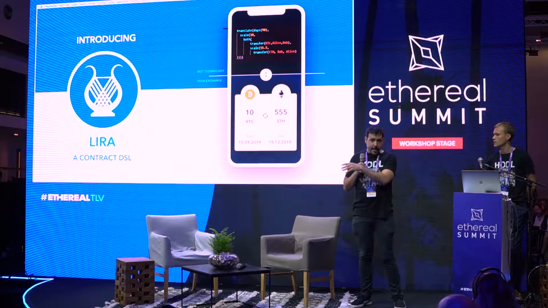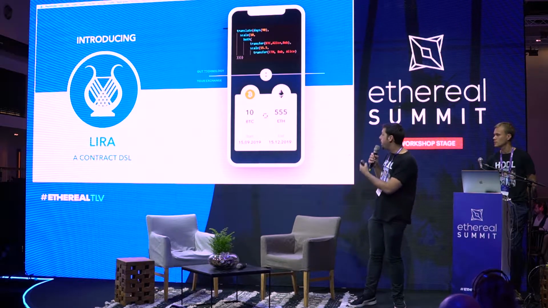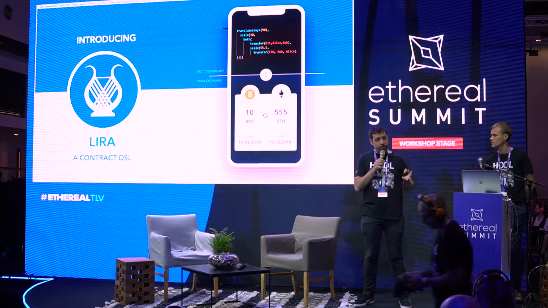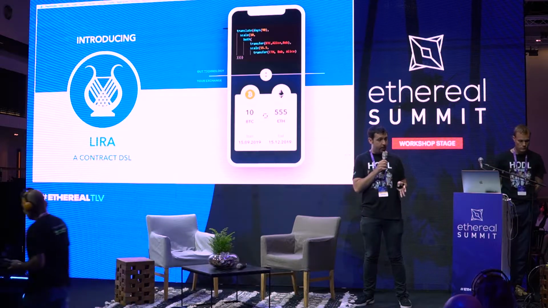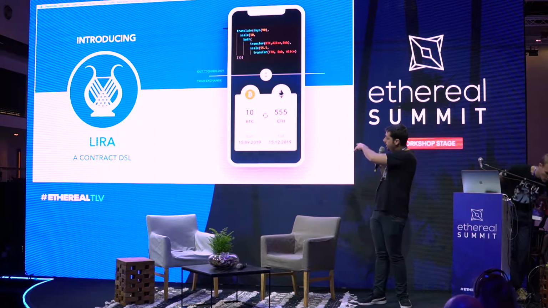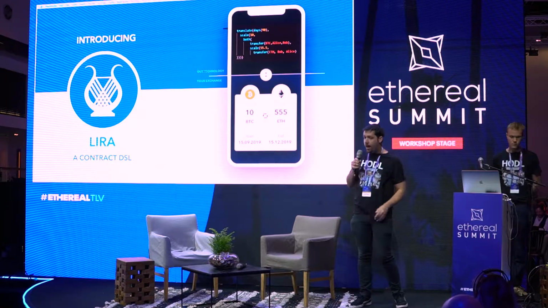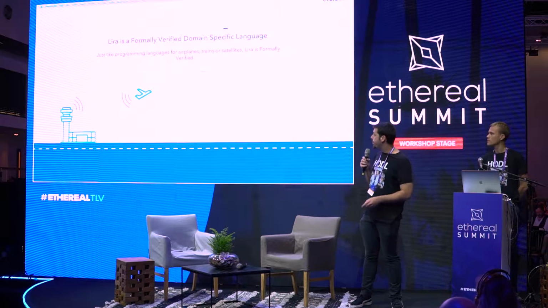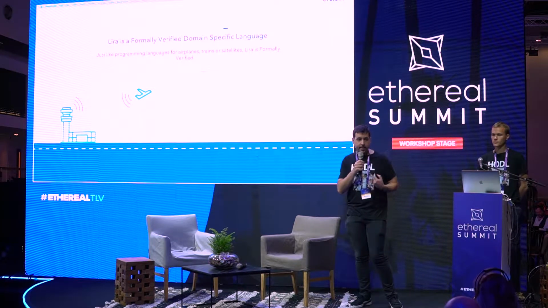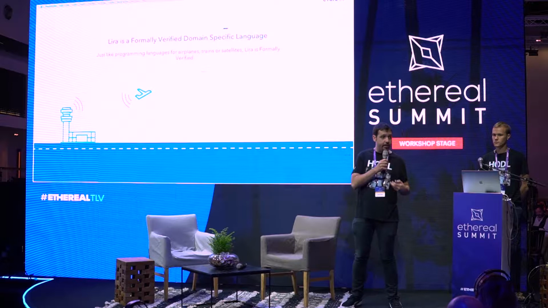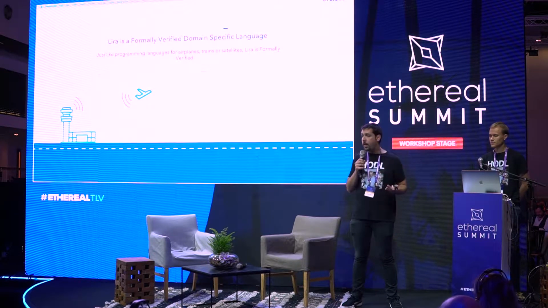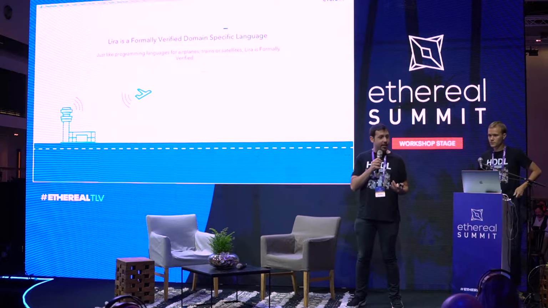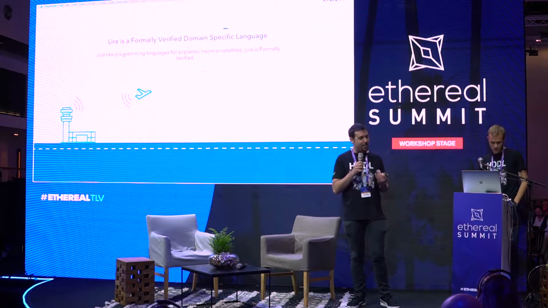We ran through a quick example here. I'm going to move a little bit forward, but the main point is that the code you see upstairs, the 6th line of code, is a formally verified contract language that actually creates that derivative, 10 Bitcoin to 555 Ether, in 3 months' time, running from today to 3 months' time. This is the same technique, formal verification, that is used for secure real-time systems that cannot fail, like airplanes. We may not love it if our airplane has to be restarted while we are in the air. May not be the best experience we have had.